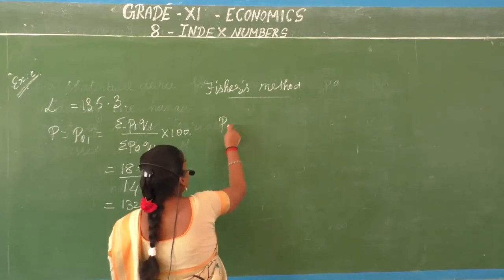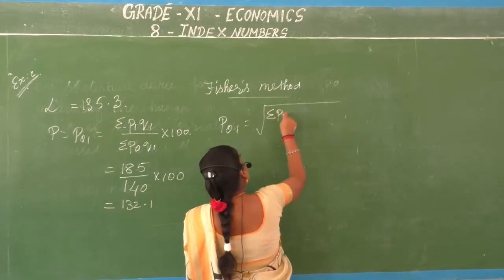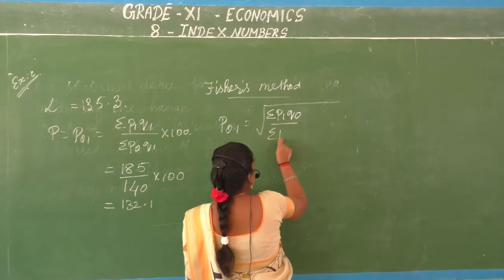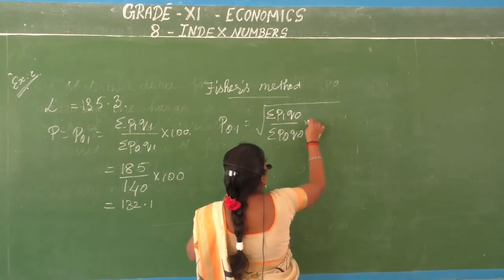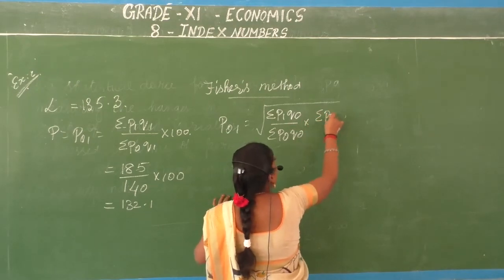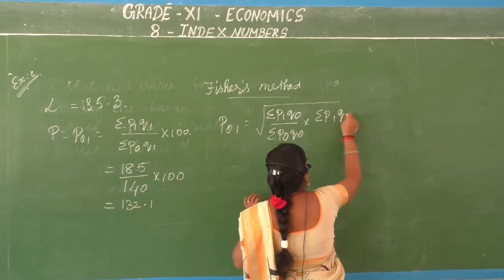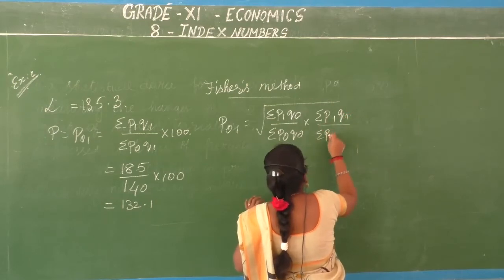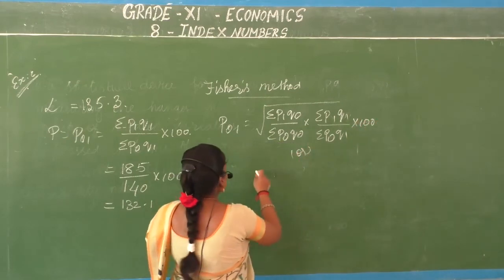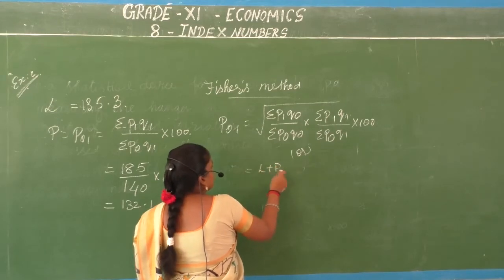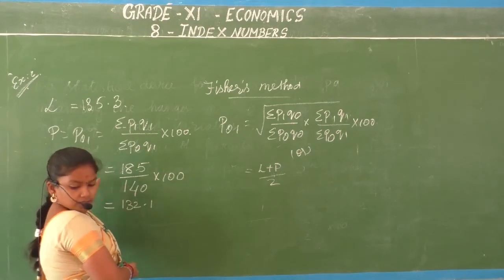So you have the root of both the formulas together: summation P1 Q0 by summation P0 Q0 into summation P1 Q1 by summation P0 Q1 into 100, or L plus P by 2, that is Laspeyres' method plus Paasche's method divided by 2.